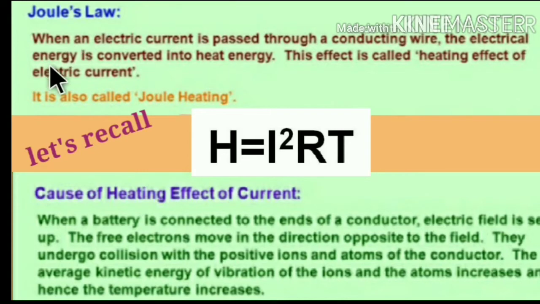What is that law? When the electric current is passing through a conducting wire, the electrical energy is converted into heat energy. This effect is called the heating effect of electric current or Joule's law of heating. Let's see the equation. H is equal to I square R T. So H is heat, I is the current, R is resistance, and T is the time.